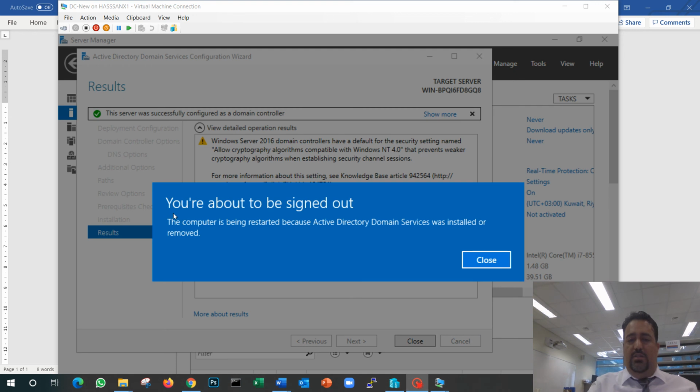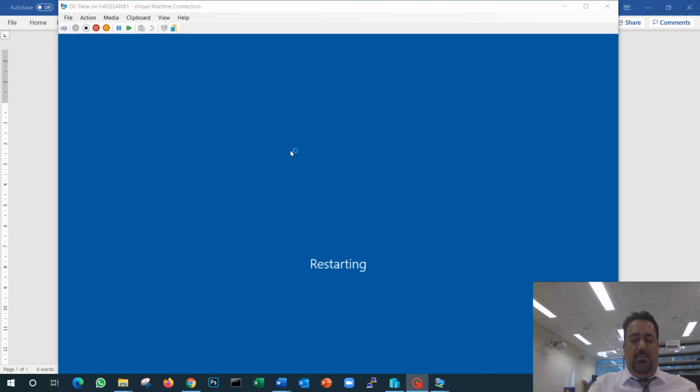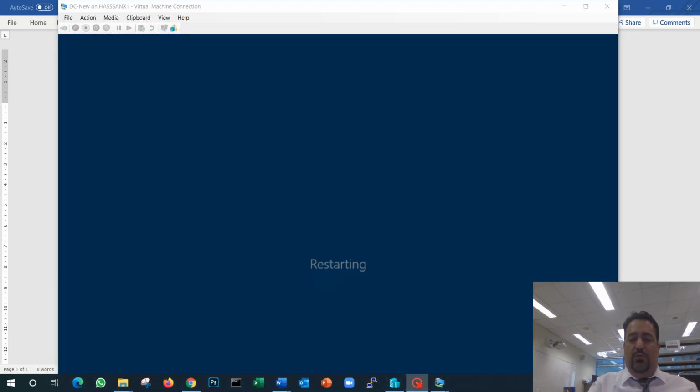Of course, at a certain stage, the system will tell me that it is going to restart my computer. Since it's a VM server, I don't mind. It will restart itself. We'll just wait for it to restart and we'll continue from there.